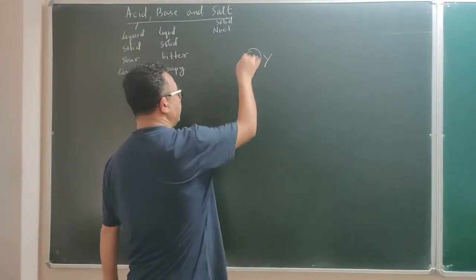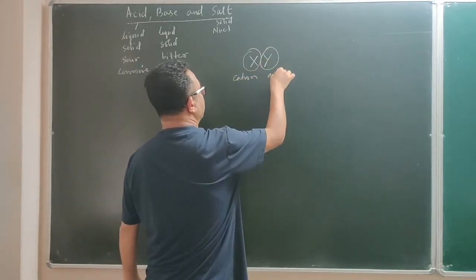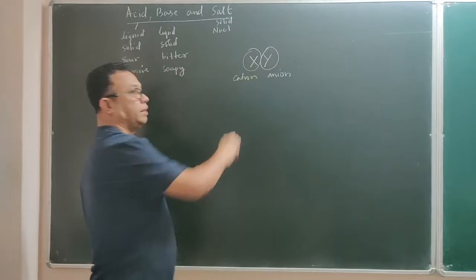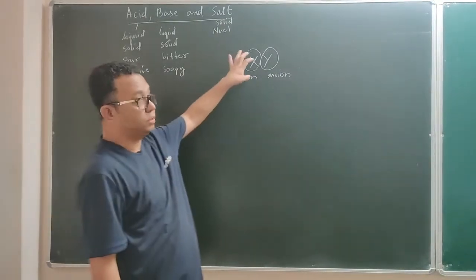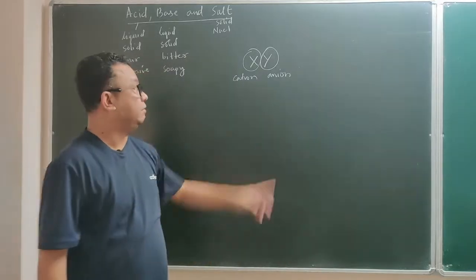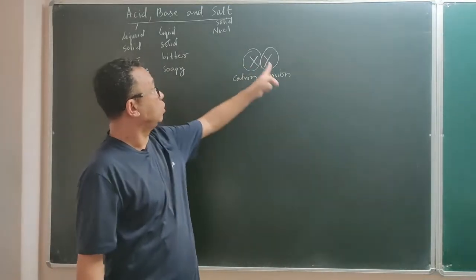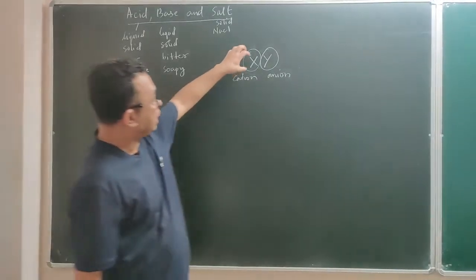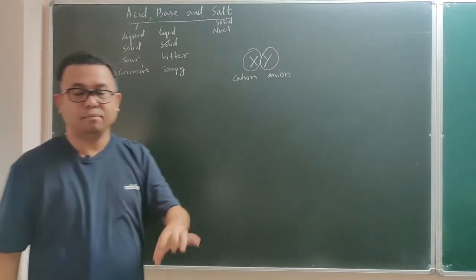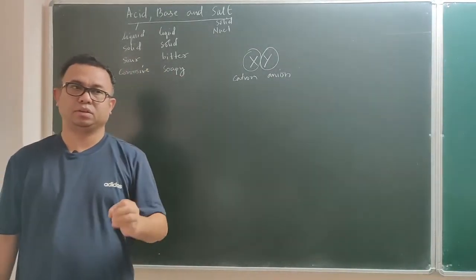Okay, this is the cationic part and this is the anionic part, meaning positive radical and negative radical. In the first chapter I also discussed the valency tables, the positive valency table and the negative valency table. For example, you are going to find sodium in the positive table, and chloride in the negative valency table. So by looking at the cation and anion of any compound, you will be able to say whether that given compound is an acid, base or salt.